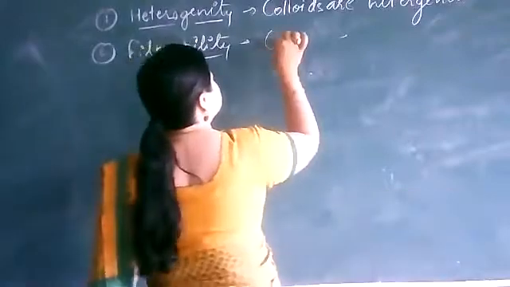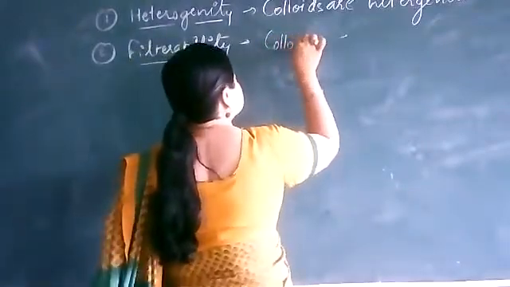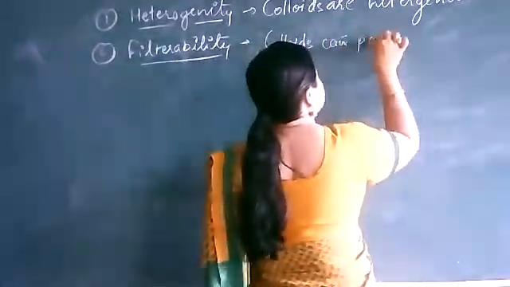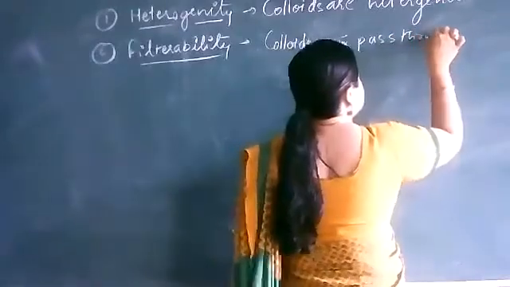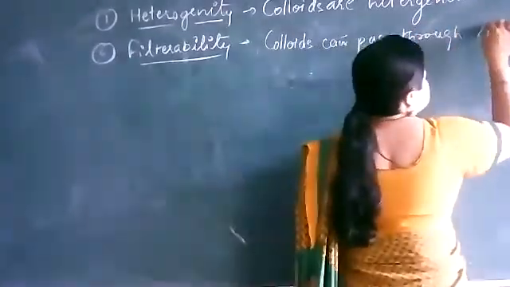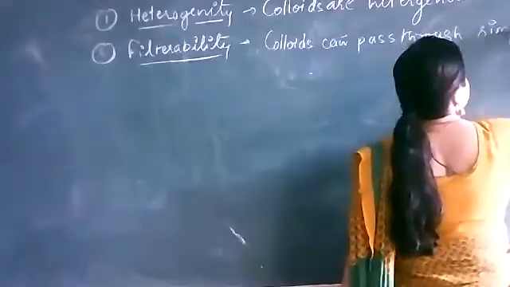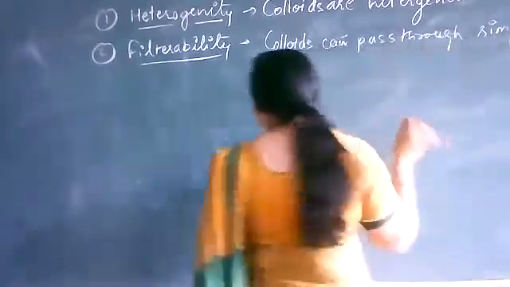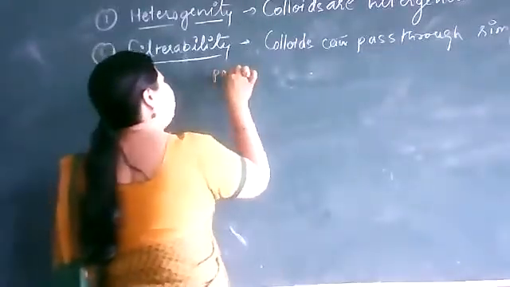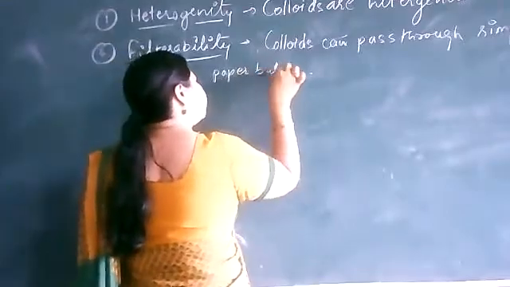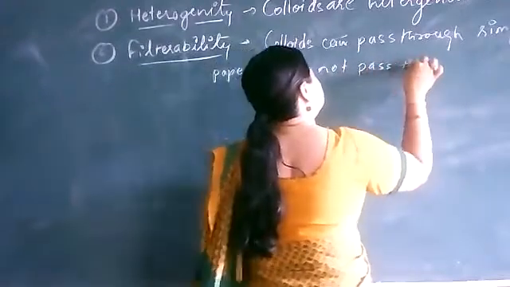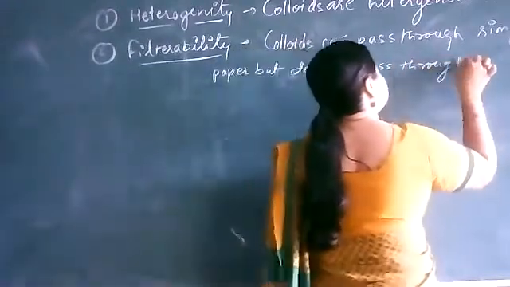So you can write here: colloids can pass through simple filter paper, but do not pass through the semi-permeable membrane.